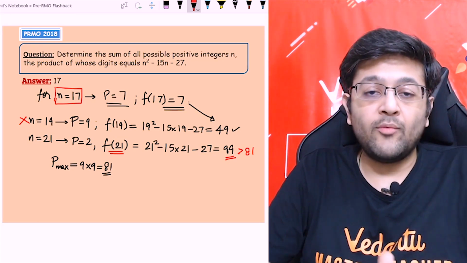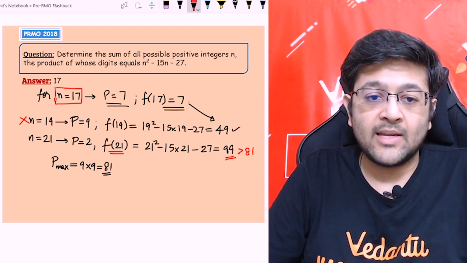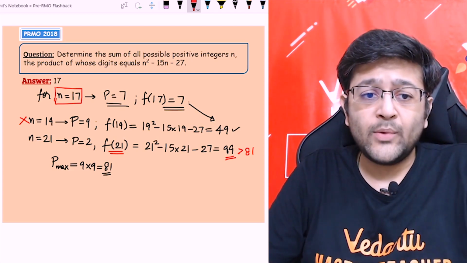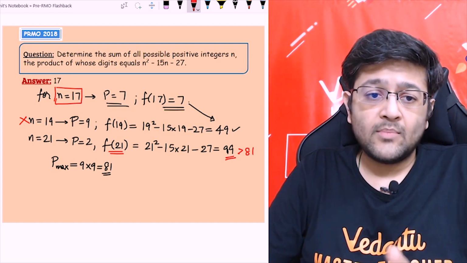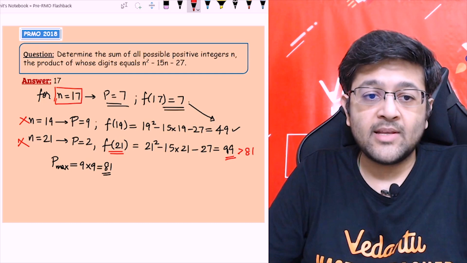But already f of 21 has exceeded 99, has exceeded 81, right? 21 पे exceed हो गया. So obviously for the subsequent numbers, it will be greater than 81 again, right? So no 2-digit number greater than 21 will be lesser than 81, obviously. So this is also not satisfying the criteria.